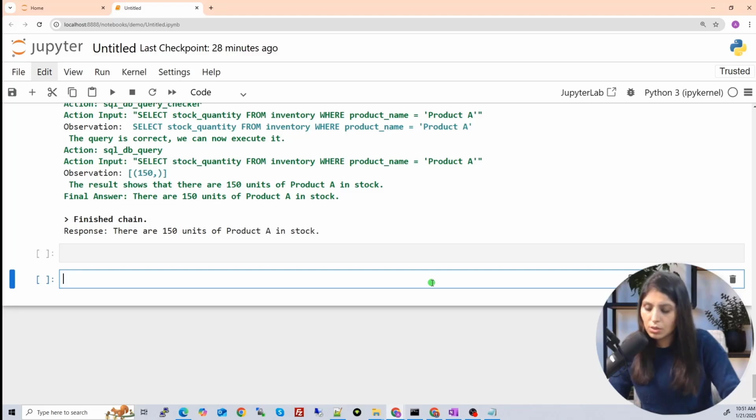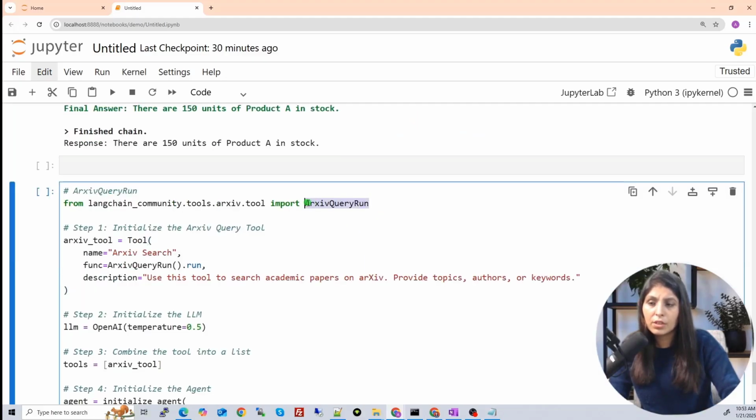Now let's use another tool, this arXiv query run. So guys, this tool is very useful for those who are doing some sort of research, those who want to know what is going on in the research field, and let's say you are writing an academic paper, or you want to see what different kinds of academic papers are there related to the latest things. This tool can help researchers to find latest or relevant papers, and this can help students who are doing some sort of research, right? So let's see how to use this tool.